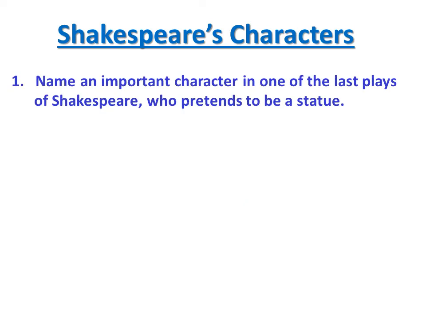Name an important character in one of the last plays of Shakespeare who pretends to be a statue. Hermione in Winter's Tale. Hermione is a beautiful queen of Sicilia, who is falsely accused of adultery or an extramarital affair by her husband Leontes, and the statue scene appears in Act 5 of The Winter's Tale, and it is one of the most controversial issues in the play. So Hermione is the one who pretends to be a statue in The Winter's Tale.